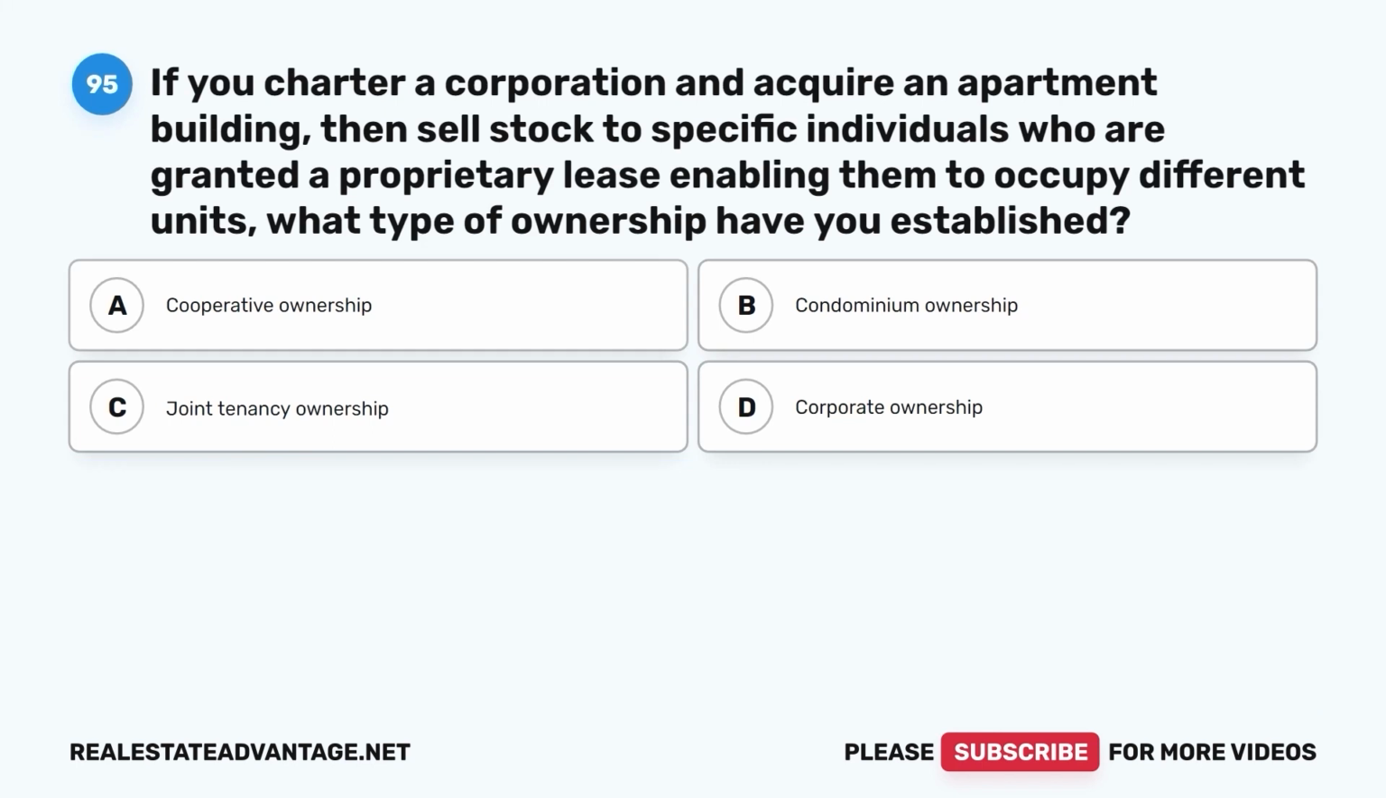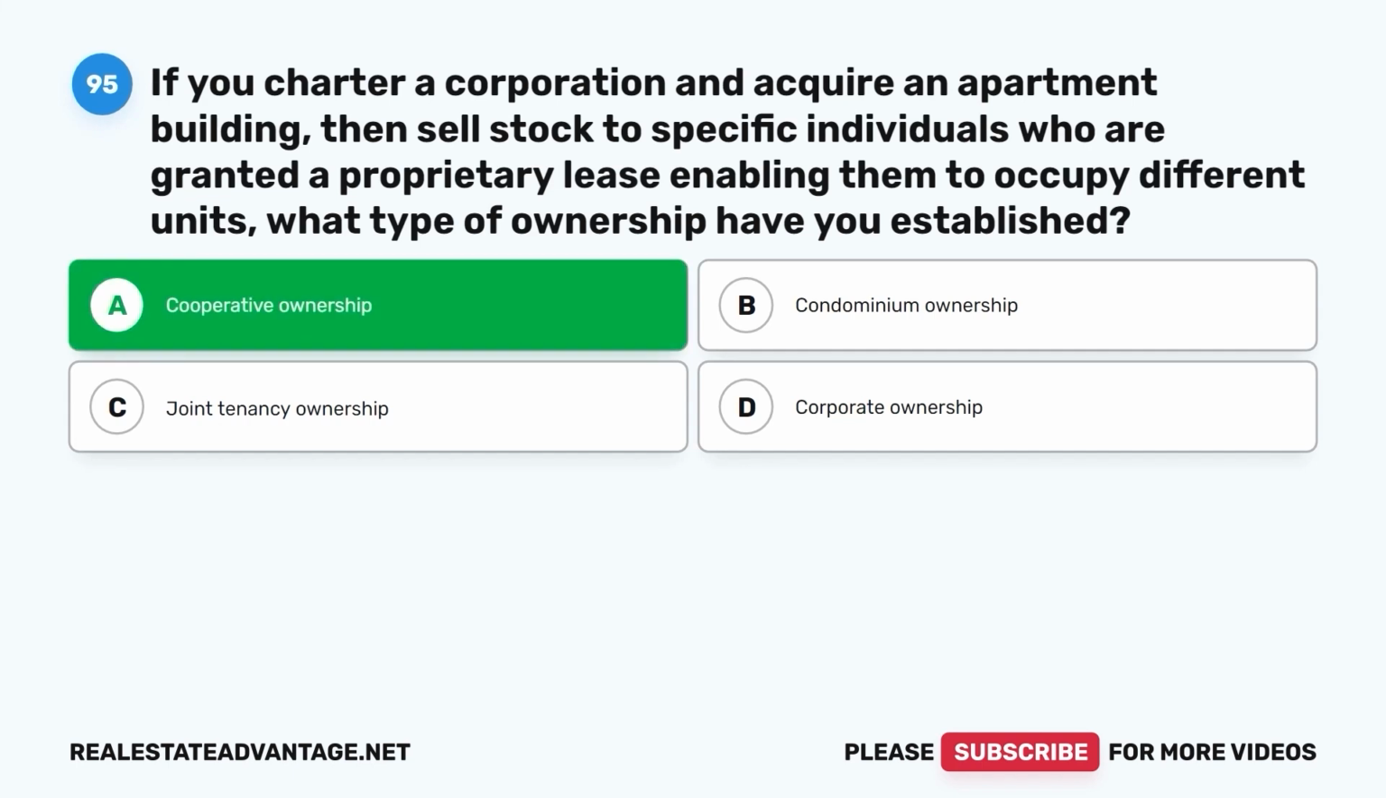Question 95. If you charter a corporation and acquire an apartment building, then sell stock to specific individuals who are granted a proprietary lease, enabling them to occupy different units, what type of ownership have you established? A. Cooperative ownership. B. Condominium ownership. C. Joint tenancy ownership. D. Corporate ownership. The correct answer is A.